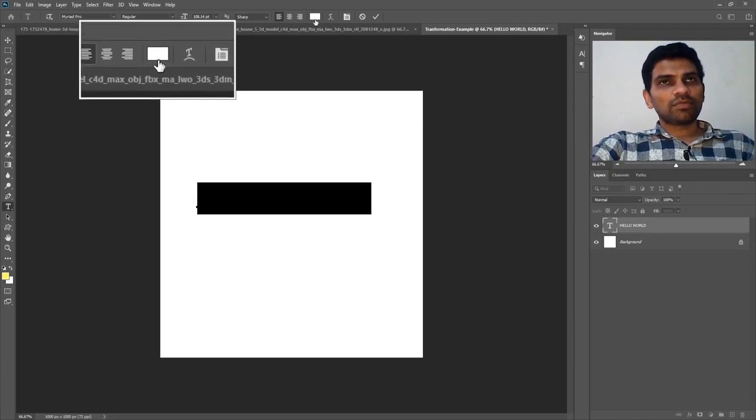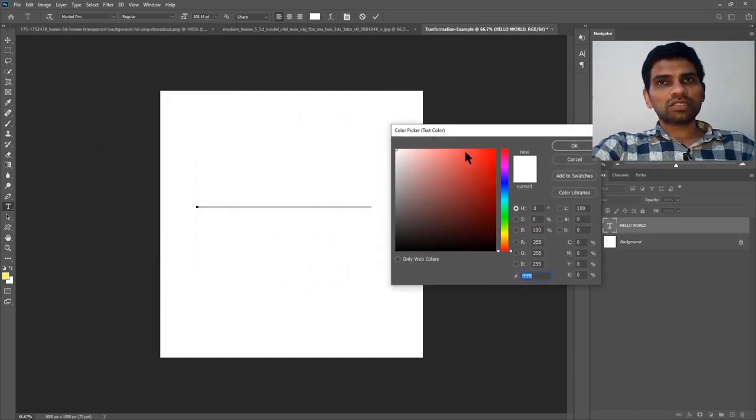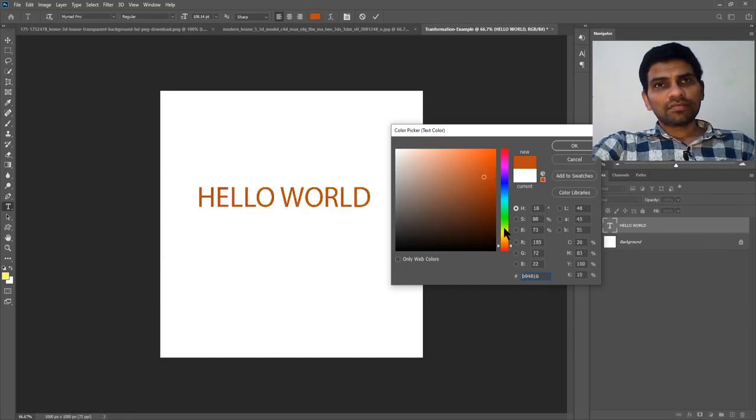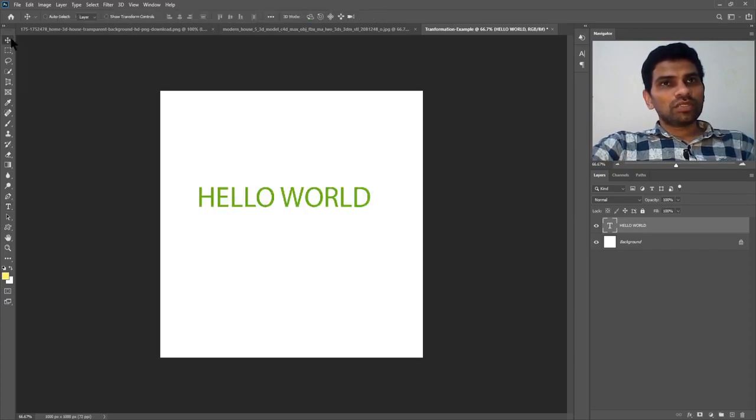And in the option bar, you can see the current text color is white, so I will click this one. And from the color picker dialog box, I can choose any color I want for my text and hit OK. So this is how you change the color of text and increase the size of it. Now select Move tool. Needless to say, you always have to select Move tool for transformation. Now press Ctrl T. 6 boxes around the text appear.